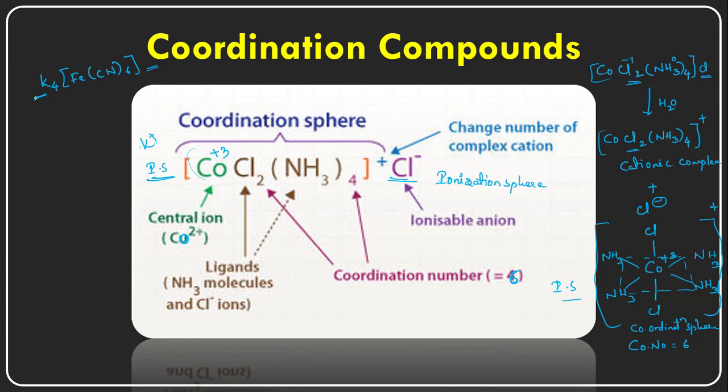So this will dissociate. This potassium carries the +1 oxidation state. So the cations we write on the left side, and the anions on the right side. Okay, ionizable ions. And this potassium is also an ionizable ion, and in the complex the iron is the central metal cation, and this central metal cation carries a +2 oxidation state, and cyanide carries the -1 oxidation state.